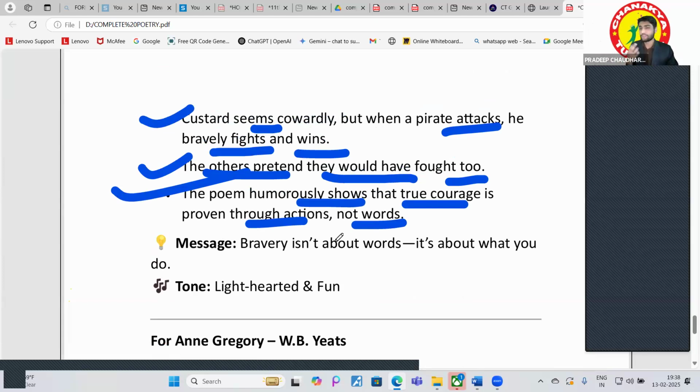You have seen this, no? There are so many different kinds of people. Some people do not speak about themselves, but they have true courage. This is about knowledge as well. The person who has less knowledge speaks very much, and the person who has very good knowledge speaks very little. That is the thing.